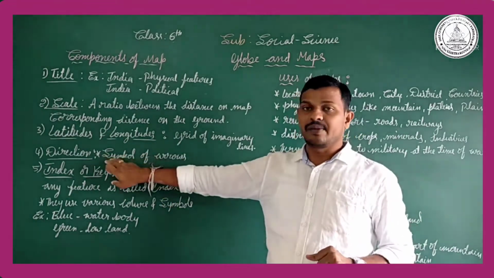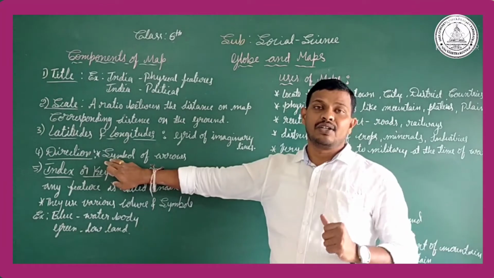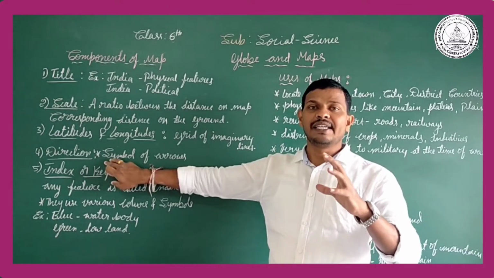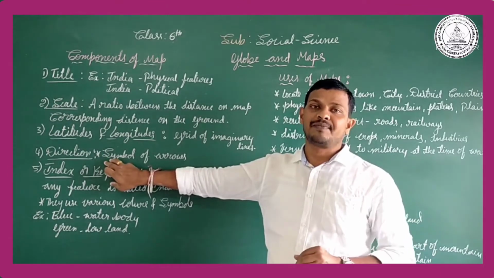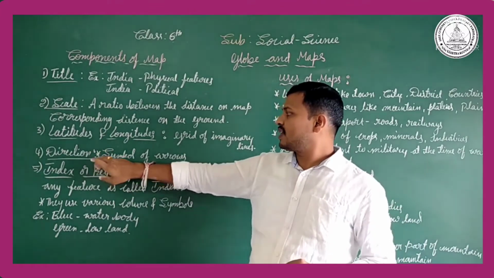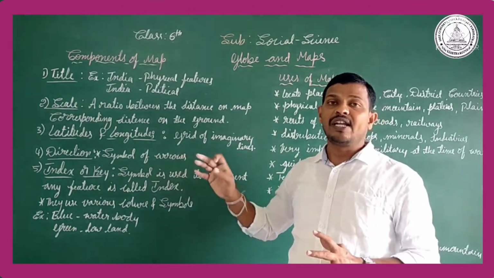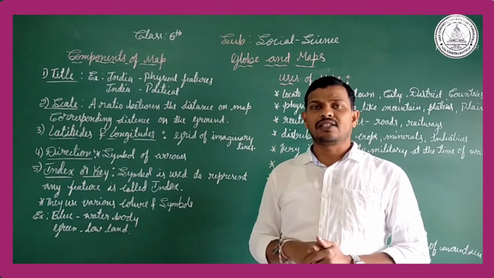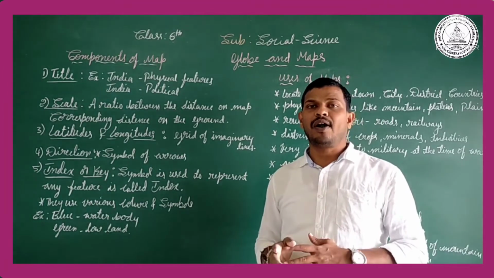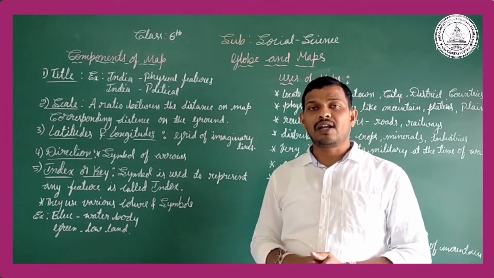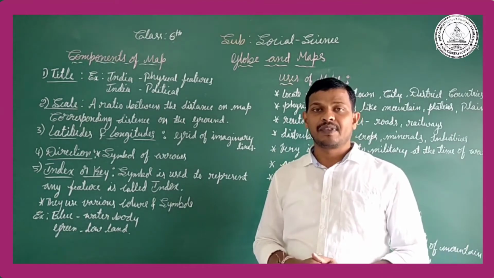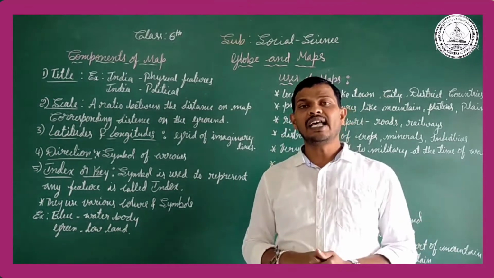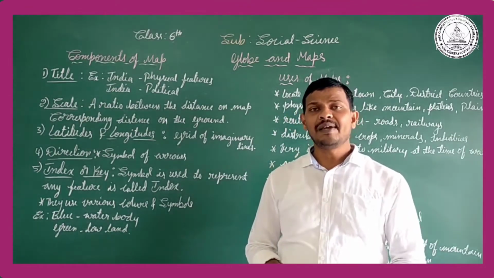Like the direction. Direction is very necessary to learn about the map, to understand the physical features and the areas of the geographical concepts. Direction is shown with symbols or arrows. Whenever you see a map, we find the arrows or symbols. See north, northern part, southern part, eastern part and western part. Where we find the north, the symbol represents the letter N. Then the southern part is represented by S.